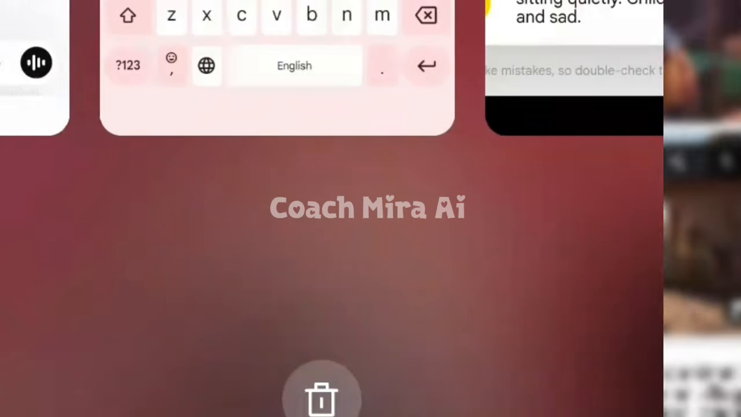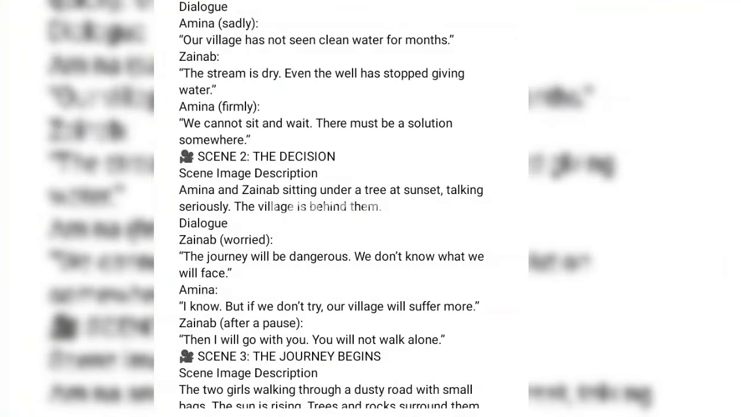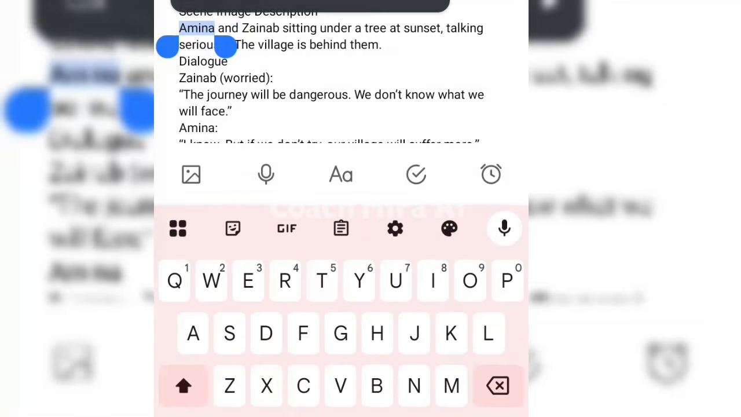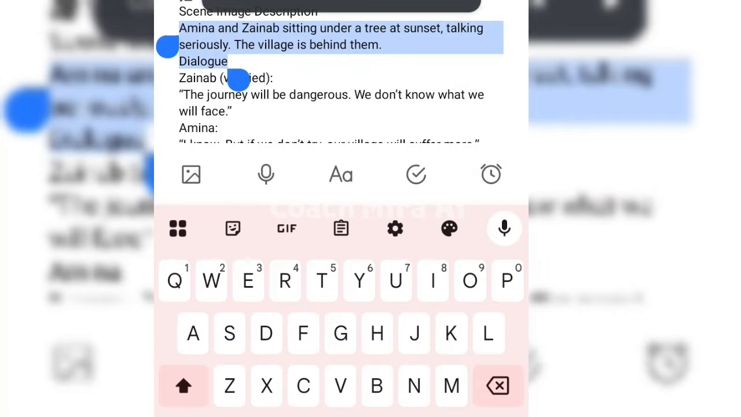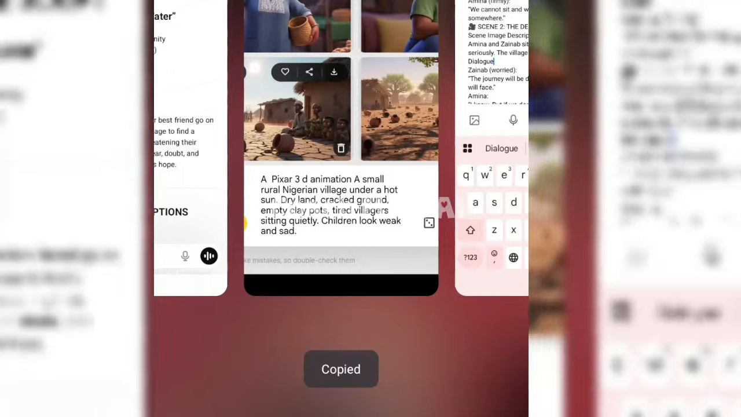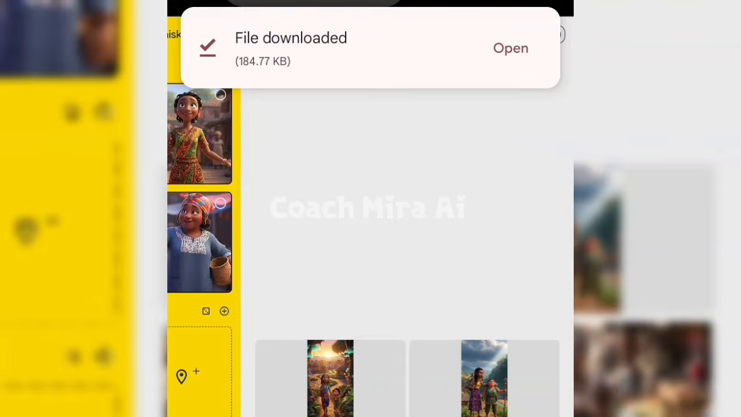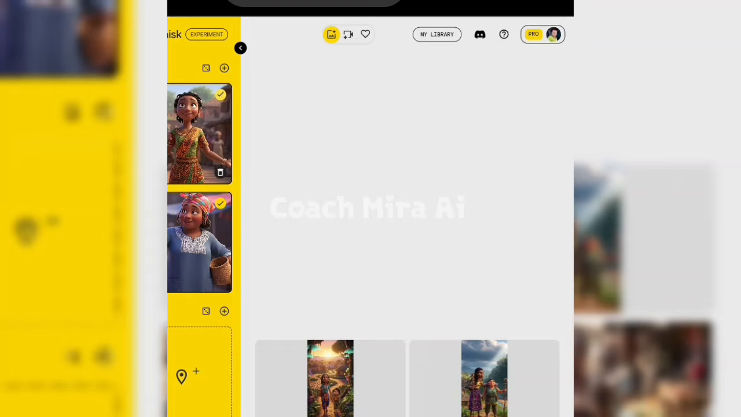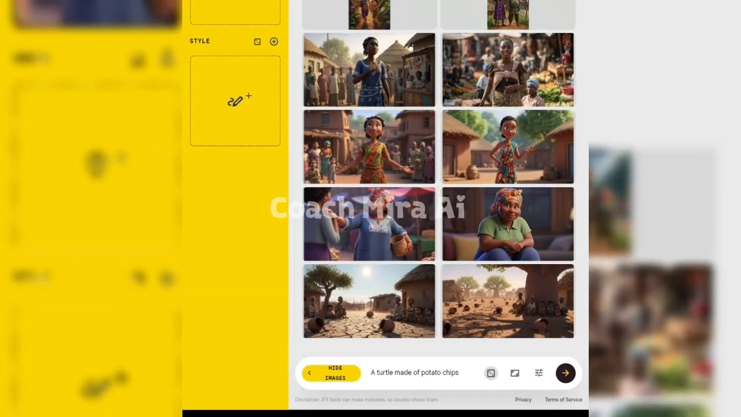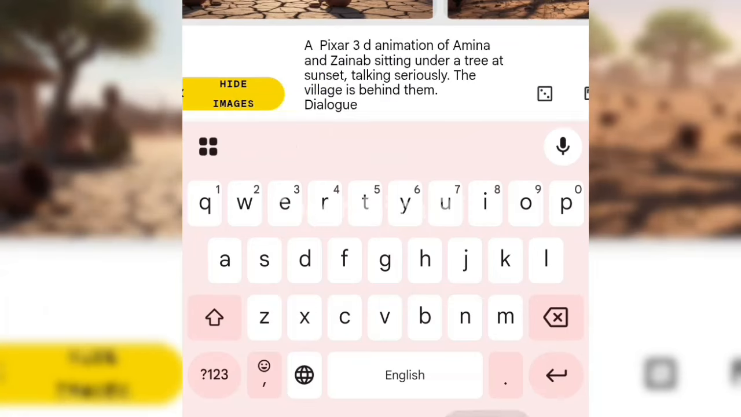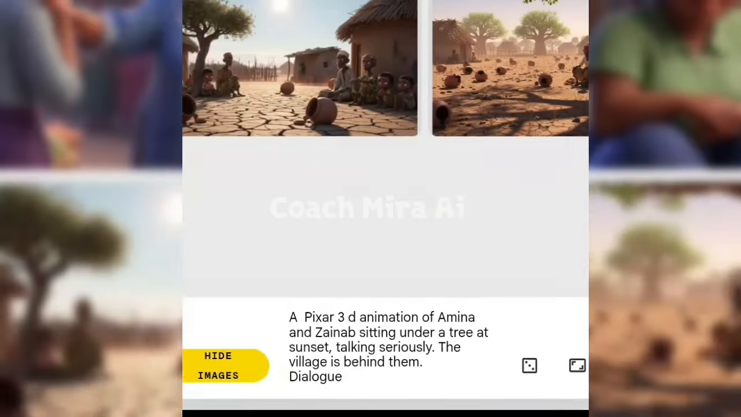Then I'll move over here. Yeah, and this is scene 2. They said Amina and Zainab under a tree. So now this is where I'm going to select Amina and Zainab. When you move over here, you see this option. I'm going to click on it. I'll click on this one as well. Click on this one. Alright, I'll scroll over here and paste what I want them to do. I'm going to hit generate.